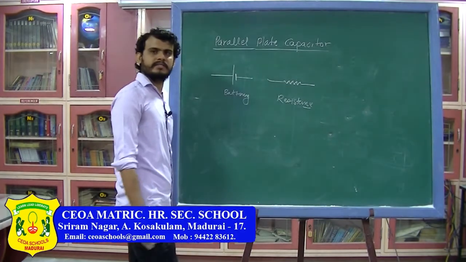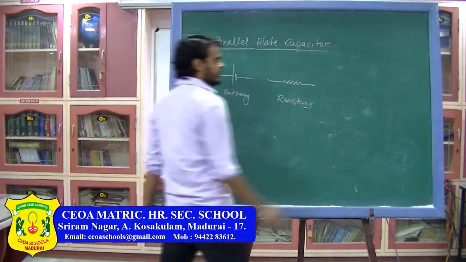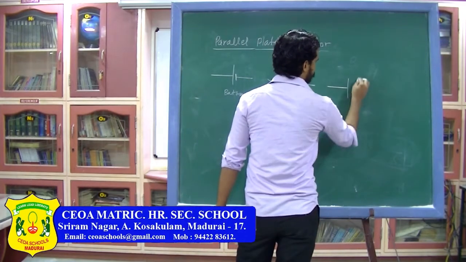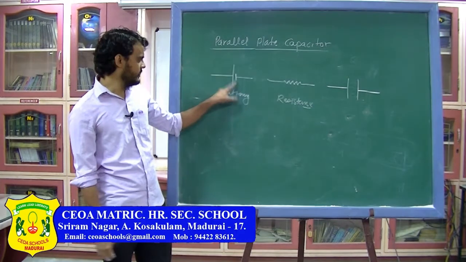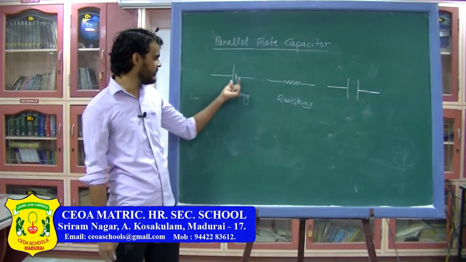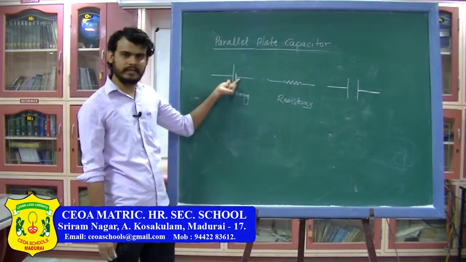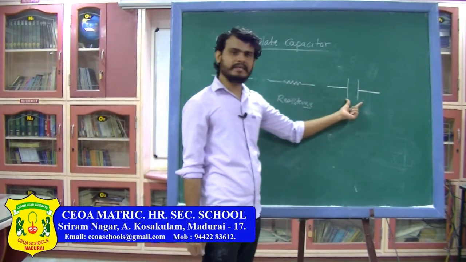And by the configuration of a parallel plate capacitor, we have also derived the symbol for capacitance, which is two parallel lines. Now again pay attention, here one line is large, one is small. So the symbol for battery is two lines of different length, but the symbol for capacitor is two lines which are of the same length.